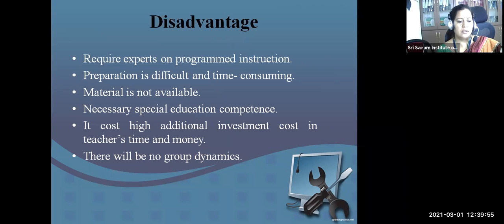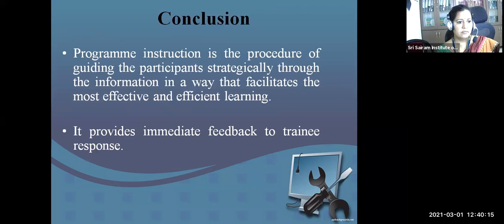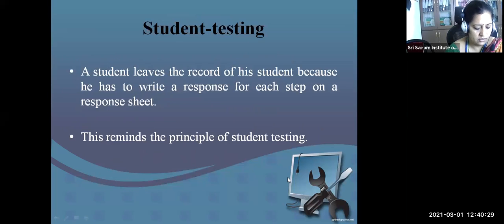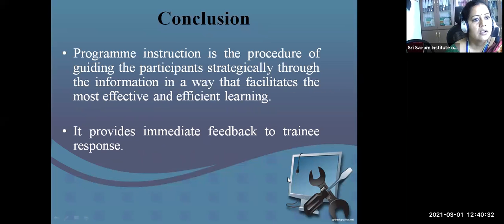Disadvantages. A person who is not good at programming or programmed instruction will face difficulty, and it may be time consuming for them. And of course, if proper guiding material is not available, definitely it will not be a success, and there will be no group dynamics, since it is a single execution part. It provides immediate feedback to the trainee after the response. Then disadvantage, there will be no group dynamics. So all these things we saw. It provides immediate feedback to trainees.